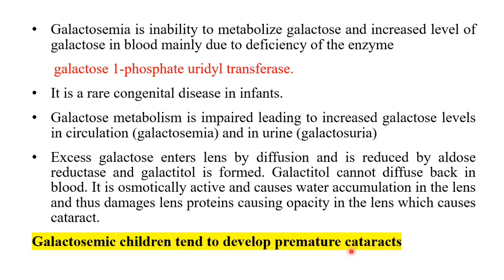So here, how you will write the answer is, you have to write the previous figure which I showed you, where it shows the deficiency of galactose. In that step you have to show that galactose 1-phosphate uridyl transferase is deficient. Then you have to write these sentences: how excess galactose leads to cataract, because it is osmotically active, it causes water accumulation, and that damages the lens protein, and that causes opacity in the lens, which causes cataract. So this is how you are going to write for this comment.